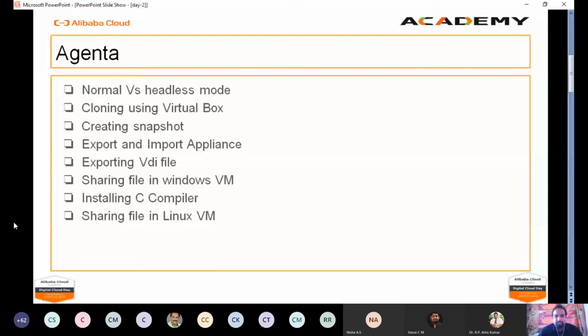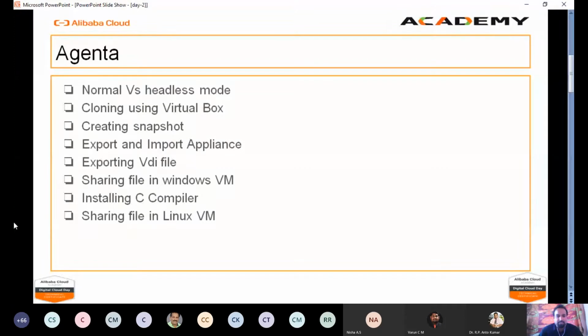This will answer one of the questions asked in the chat window in the last session: how we can do migration. This is the process of doing migration. We can do migration in four ways in VirtualBox, which I am going to explain. But live migration is not possible in VirtualBox, as I told in the previous session. In the case of cloud service providers like Alibaba Cloud or Amazon, live image migration is possible, but here it is not.